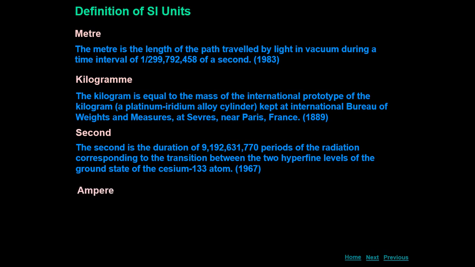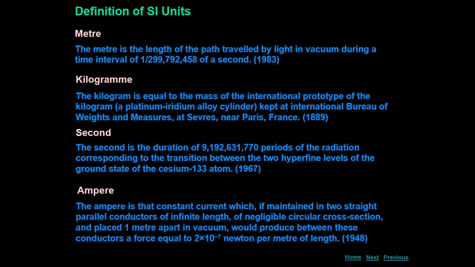Next is ampere. Ampere is that constant current which, if maintained in two straight parallel conductors of infinite length, of negligible circular cross section, and placed 1 meter apart in vacuum, would produce between these conductors a force equal to 2 into 10 raised to power minus 7 Newton per meter of length.